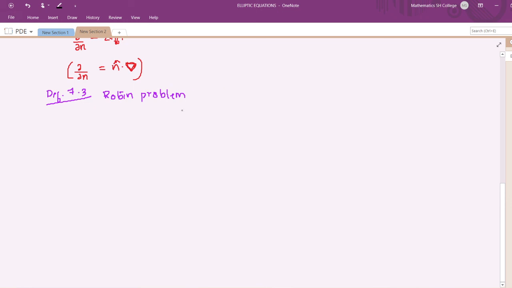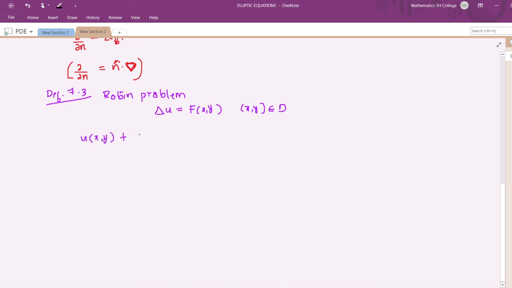Again here the problem is to find a function u such that it satisfies Poisson's equation delta u equal to f of xy in the domain D, for xy in D. And the next condition is a linear combination of both the Dirichlet and Neumann conditions.